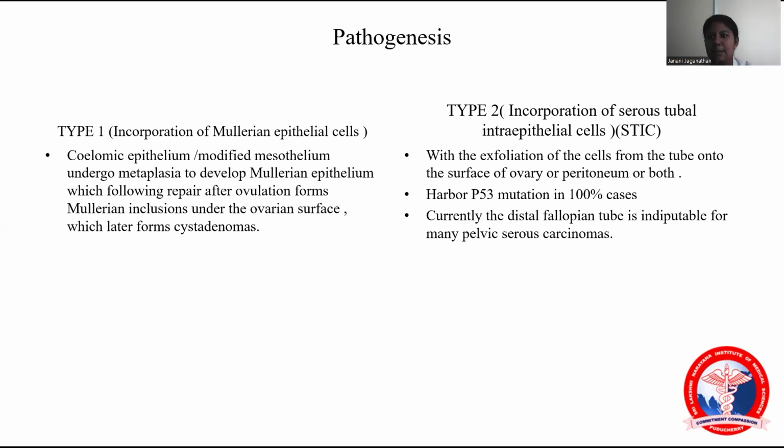If the DNA repair of the ovarian surface epithelium is damaged, it causes type 2 serous ovarian carcinoma. This is due to the exfoliation of cells from the tube onto the surface of the ovary or peritoneum or both. It harbors the P53 mutation. So the fimbrial end of the fallopian tube is the cause of serous carcinoma type 2.